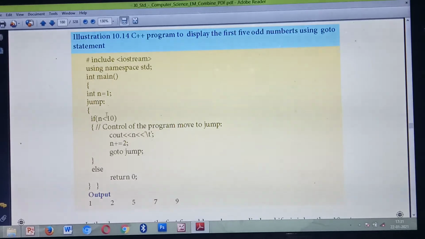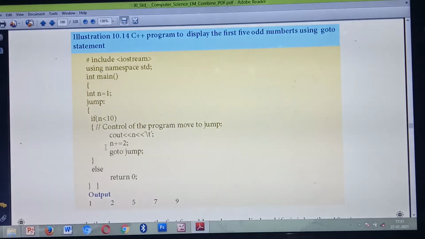So 1 is less than 10. The condition will be checked. Okay, the condition is true. So what's the value? 1. Next time, what's the value? n plus equal to 2. So here it is not 2, it's a printing mistake in the book, it will be 3. Okay, 3 it will come. So 1 plus equal to 2 means 3.